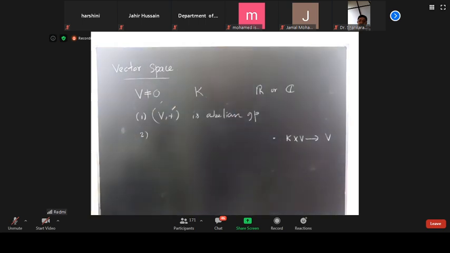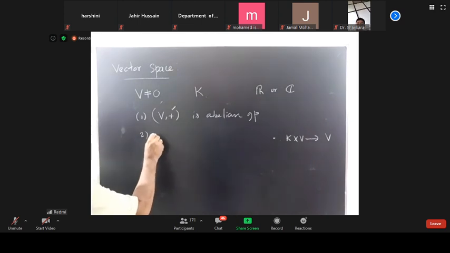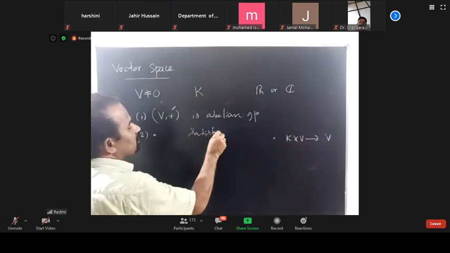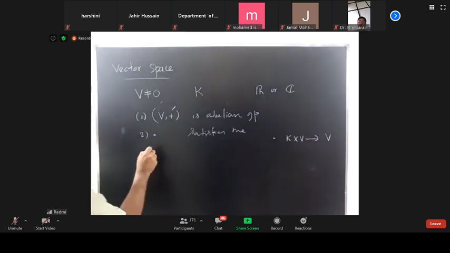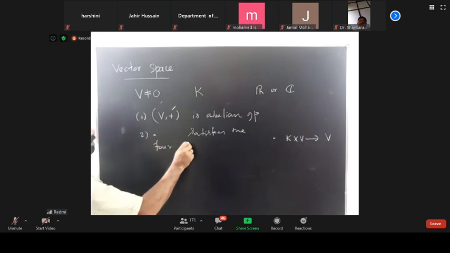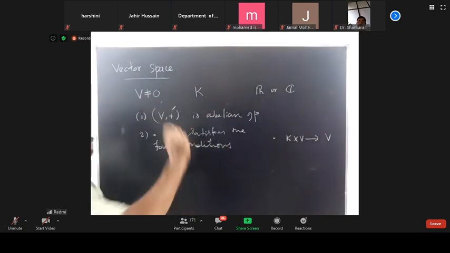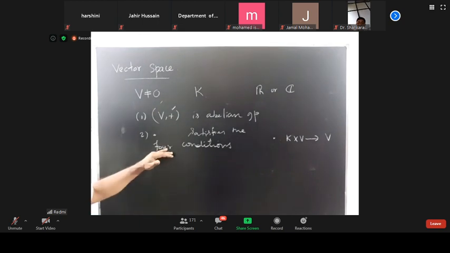Then this scalar multiplication satisfies the four conditions.